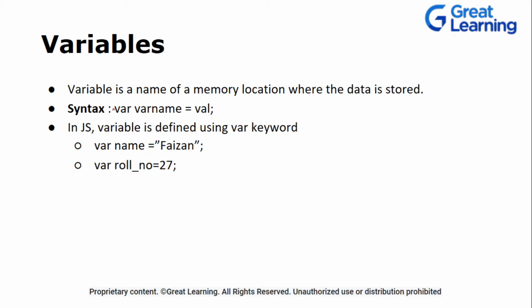Now we know what a variable is. If you want to refer to any location in your memory, instead of using the address, we have something, let's suppose x or name or roll number, to refer to that particular location. It is much more easy for us, we don't have to remember anything, and we can easily manipulate and change the value as well. So this is what a variable is: just a name of a memory location where you can store data.